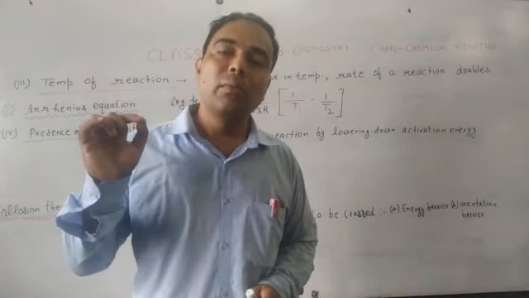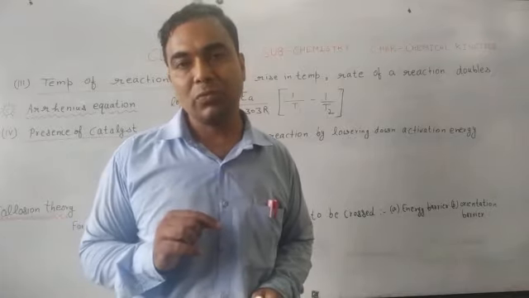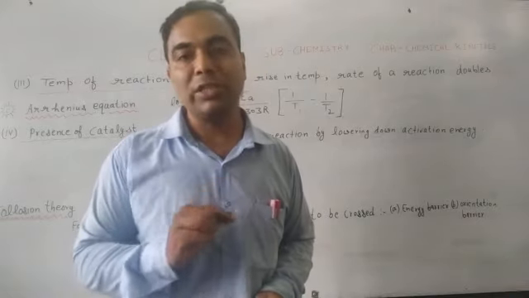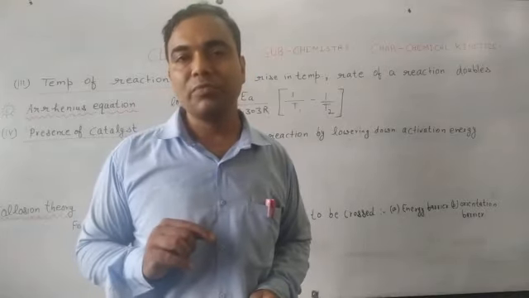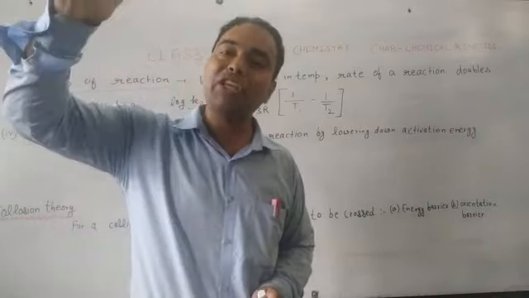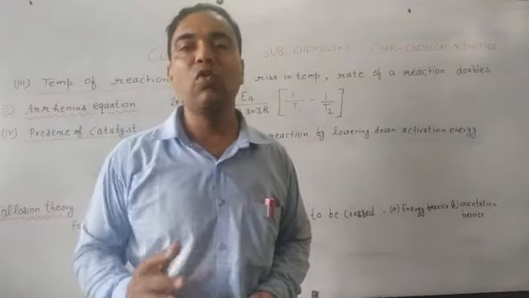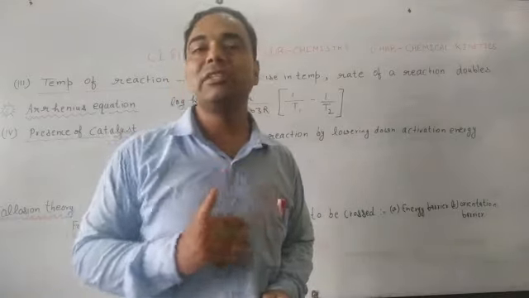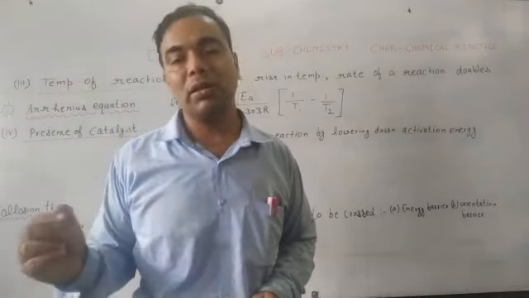So maximum fraction of these reactant molecules will have a specific speed, most probable velocity, and this fraction of reactant molecules will depend upon temperature. If we increase the temperature, they will be easily available to collide with each other to form a product. So that's why with the rise in 10 degrees Celsius, the speed of a reaction becomes double.